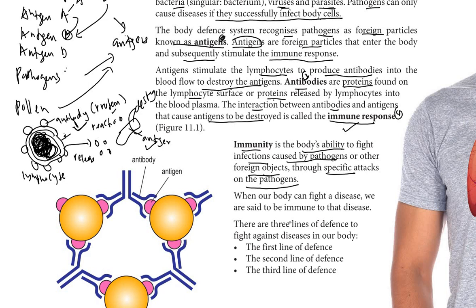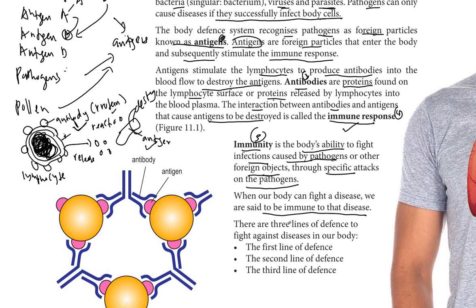So when our body can fight a disease, we are said to be immune to that disease.